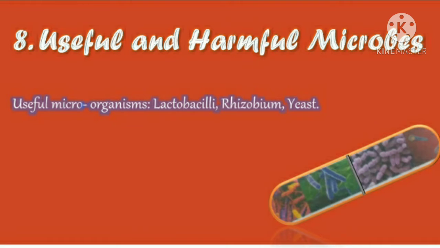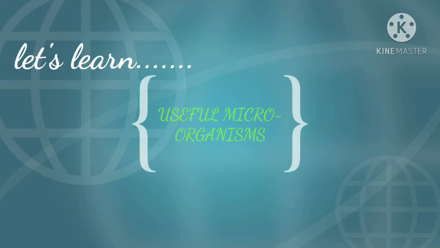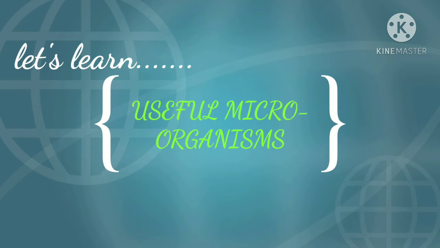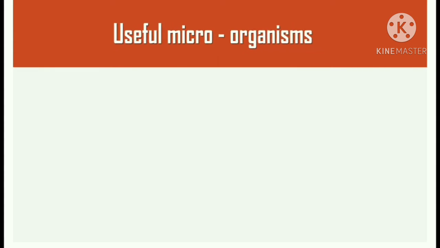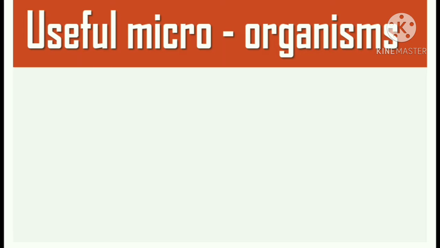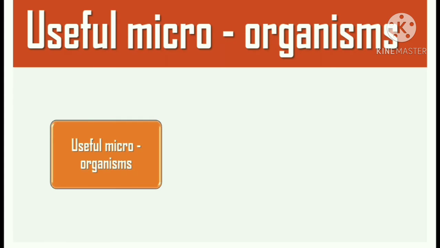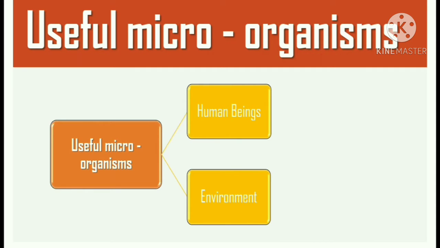Children, in the last session we saw the introduction of microbes. What is meant by microbes? In this session, let us learn about useful microorganisms. Useful microorganisms are those which are used either by people or by the environment.